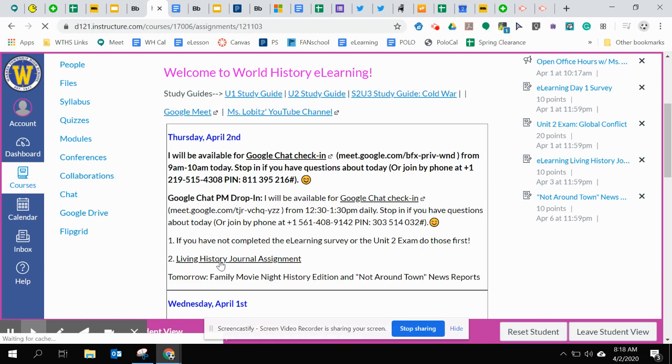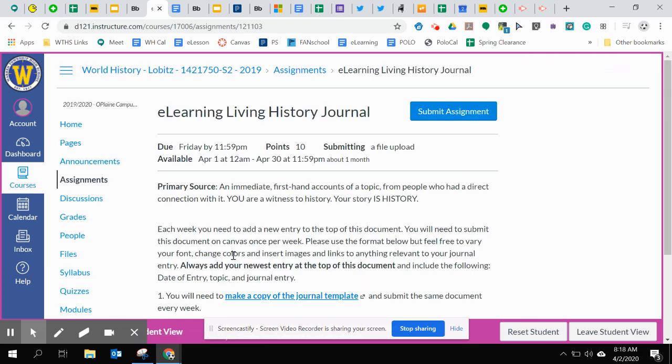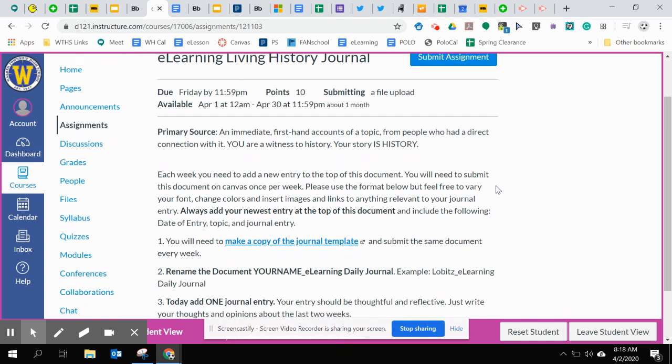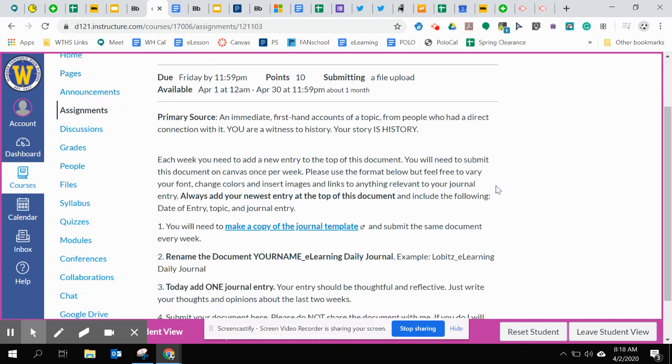assignment that when you're on Canvas, you should be able to click, and it's going to take you to the description of the assignment. And what you're basically doing is you go back to the beginning of the year, we talked about different types of sources, primary and secondary. And a primary source is an immediate firsthand account of a topic from people who had a direct connection with it. Well, in this case, that's you. You are a witness to history. Your story is history, which is a really unique opportunity.